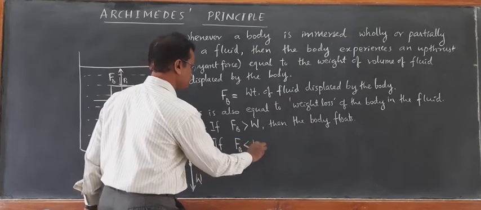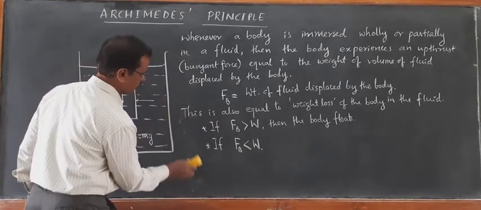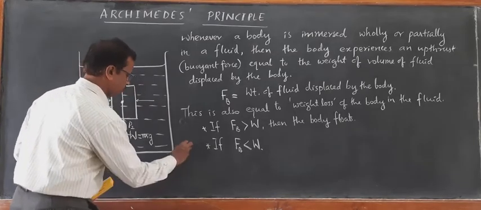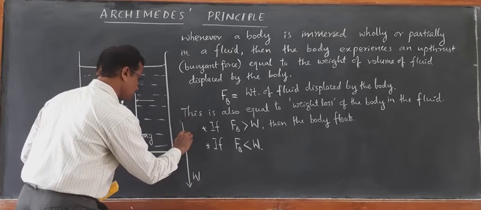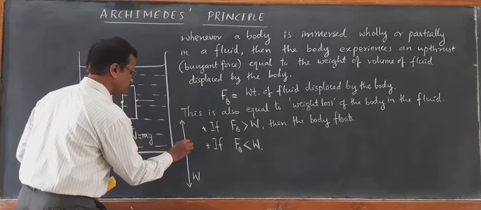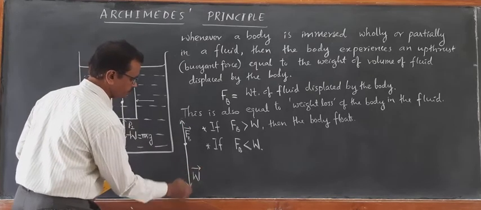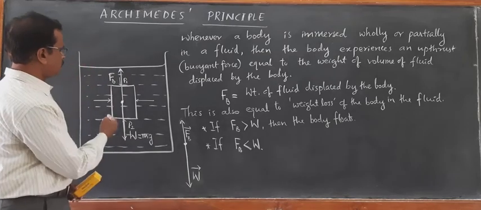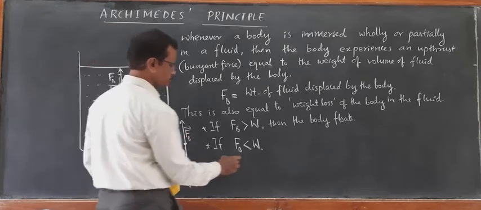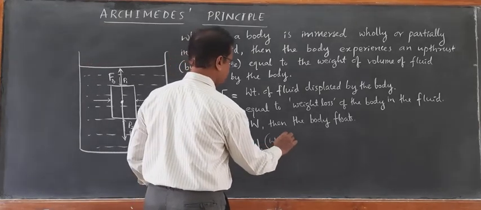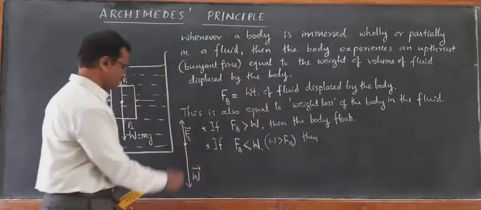Second case, if FB is less than weight, in that case what happens? Weight force is greater than FB. Suppose this is the center of gravity. If weight acting due to the gravity of the body is greater than FB, then the net force acts vertically downwards.